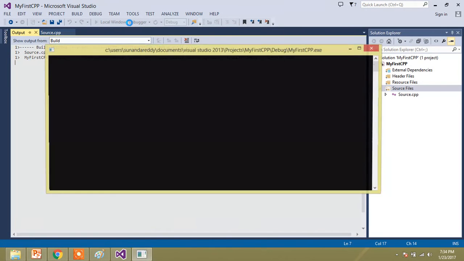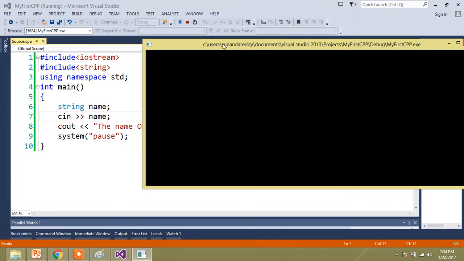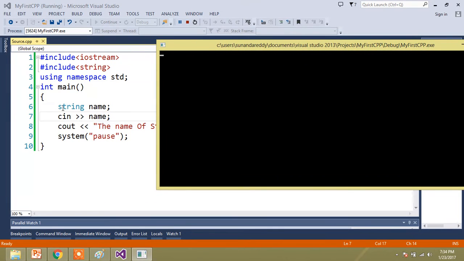When the program is executed, the cursor is blinking on a blank console. Whatever instructions you have written, it executes line by line. First it starts execution from main, then goes to the 6th line, then the 7th, 8th and 9th. Now cin is written, so the program is expecting the name to be entered by the user.